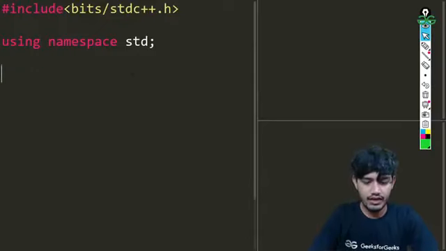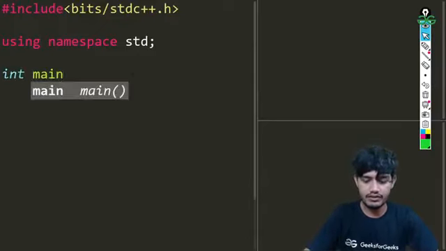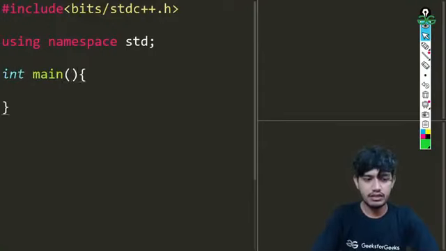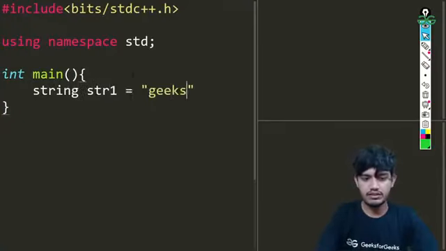Okay, so here we have this. Then we are going to be having this main function. In this we are going to be taking two strings. We'll be calling that str1, which is of string type, and we can call the other one str2. Let's give str1 the value gigs.